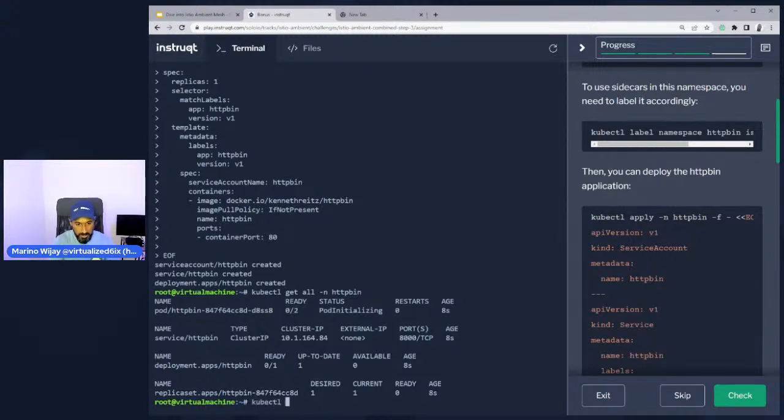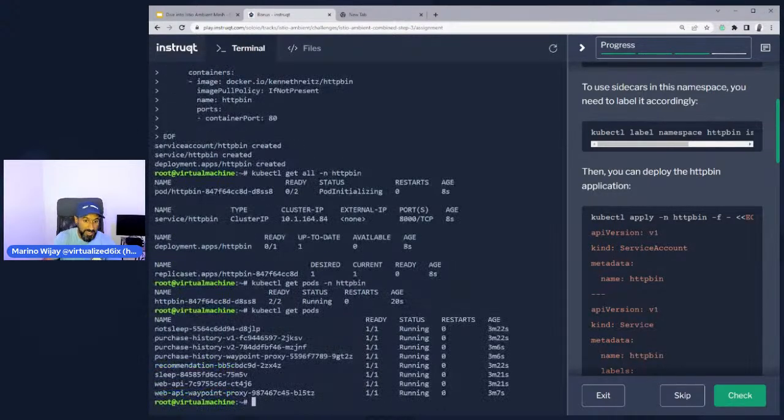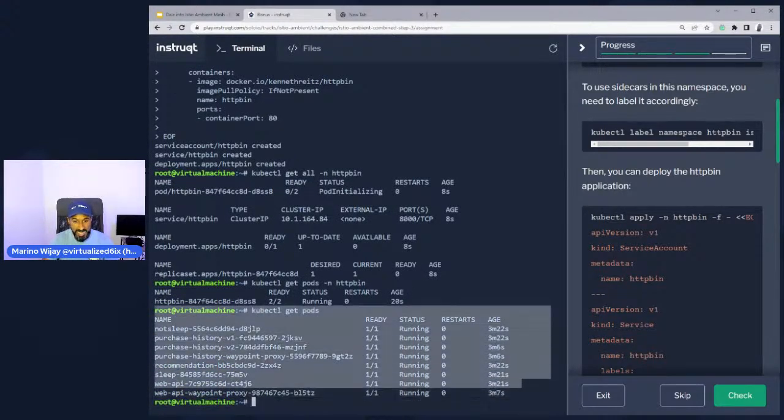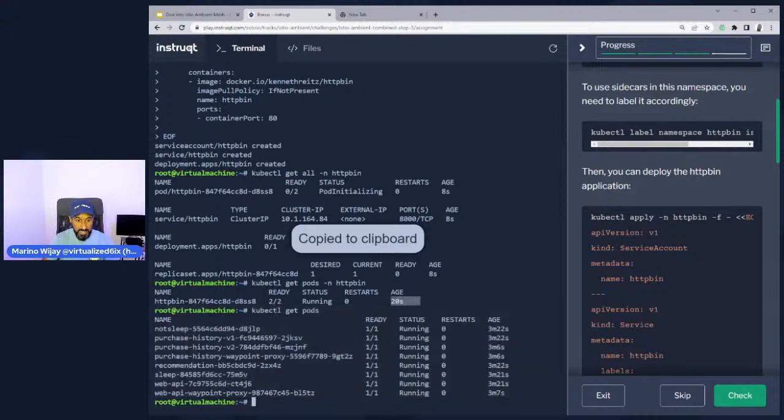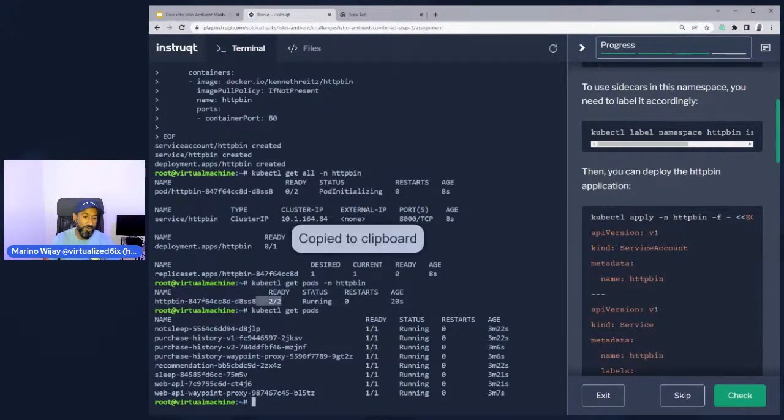If I do a kubectl get pods on the default namespace, it's 1 out of 1. So this default namespace is ambient mesh enabled. This httpbin namespace is Istio service mesh enabled with the sidecar, and that's the sidecar running.